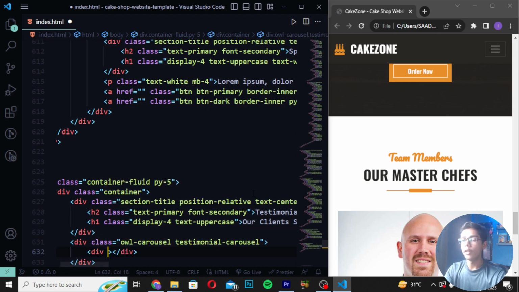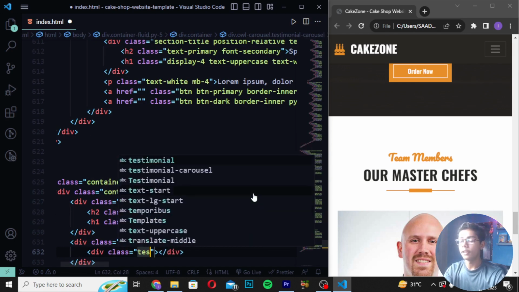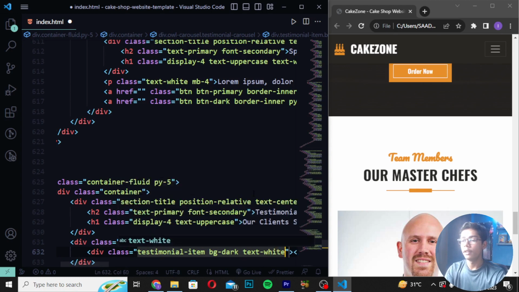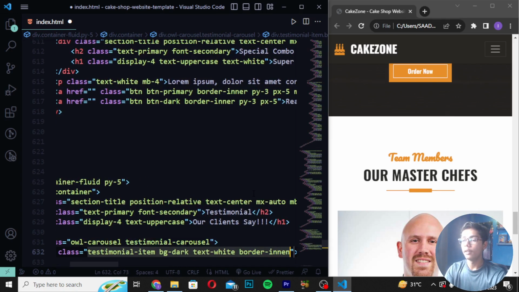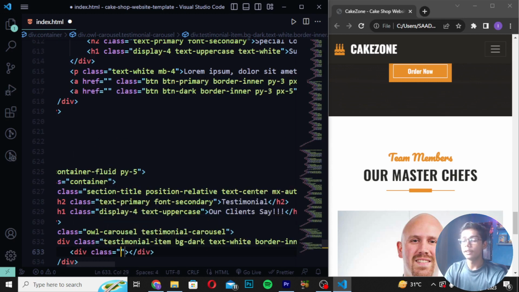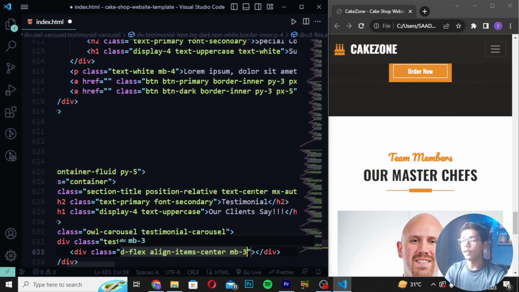Then you have to move down and write div class, and I will be writing testimonial-item, write bg-dark, and I will be writing text-white. Then you have to write border-inner, and I will be writing p-4. Then create div class as d-flex. So here I will be writing this, create align-items-center, and I will be writing mb-3.